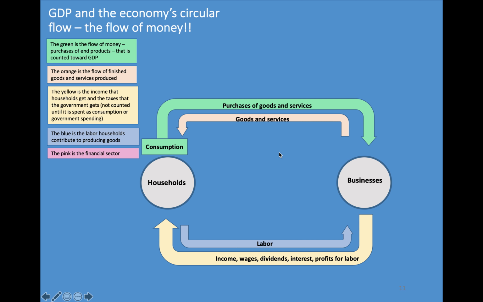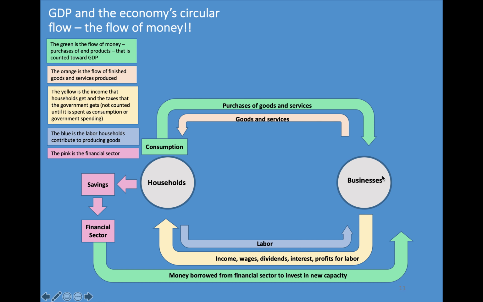Now, the pink is the financial sector, and the pink makes the point that households, or us, we don't spend everything that we earn. We save some of it, and that usually goes into the financial sector. And then businesses borrow money to spend it. This borrowing by businesses isn't counted as part of GDP until they spend it on investment to build new factories and things like that.